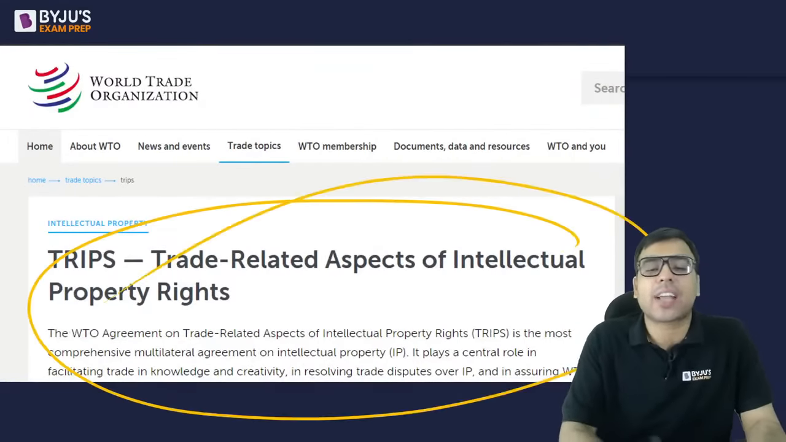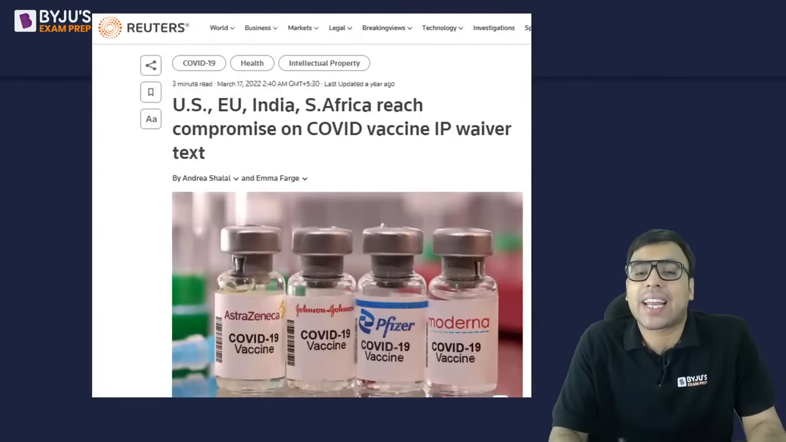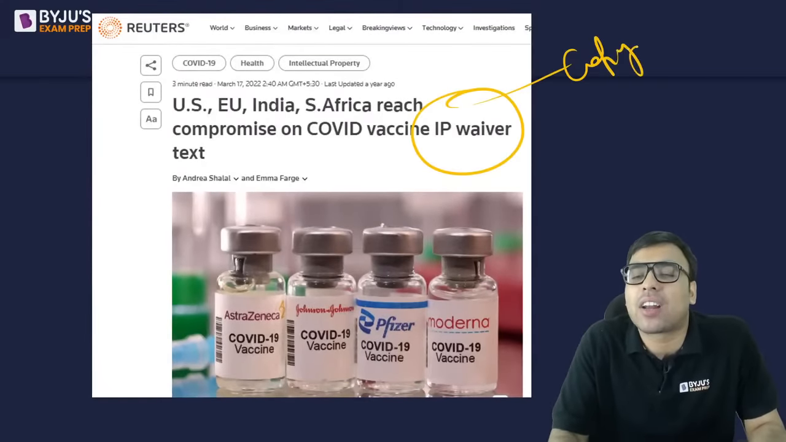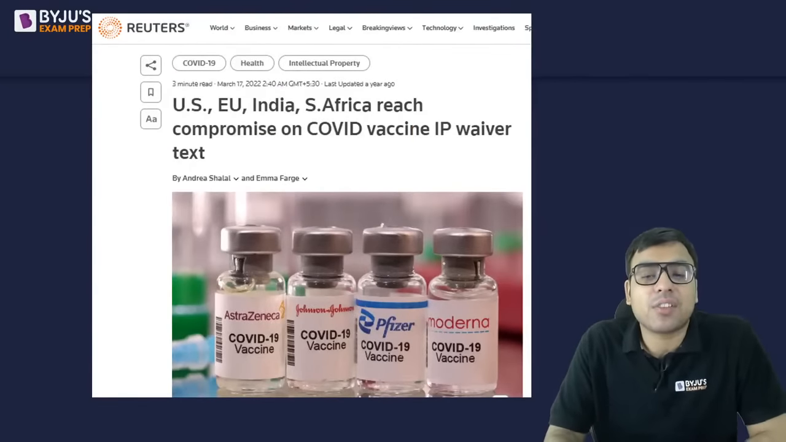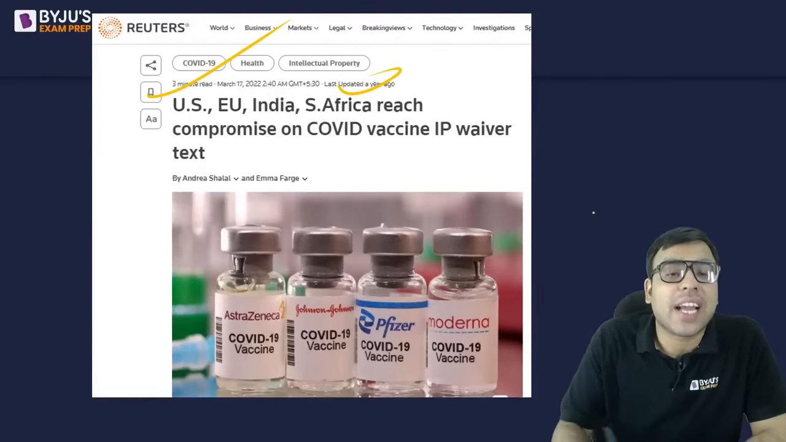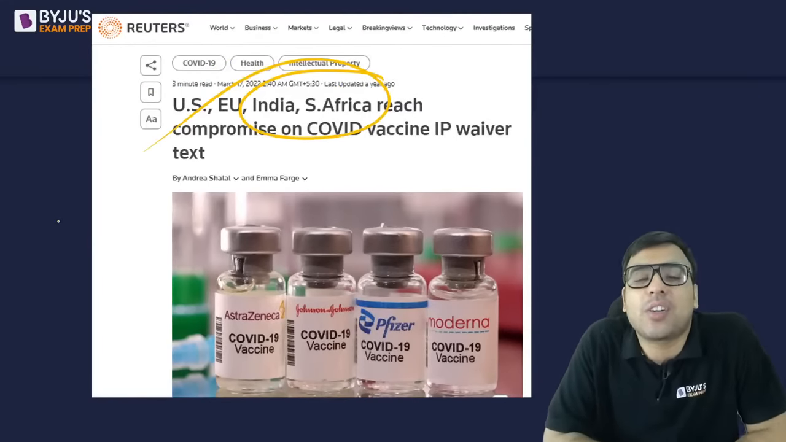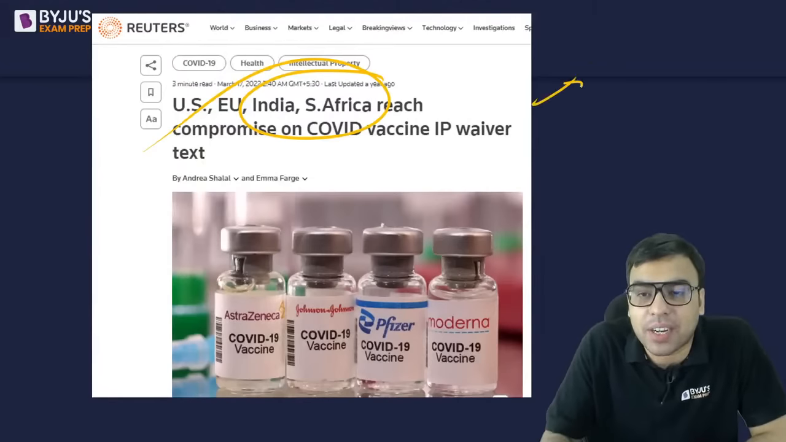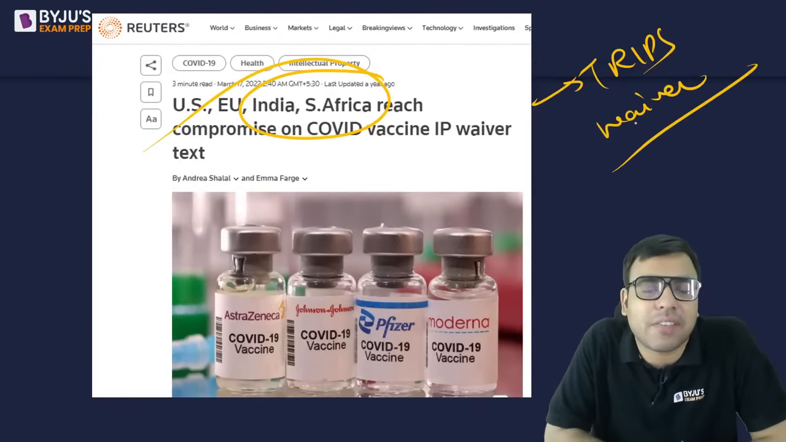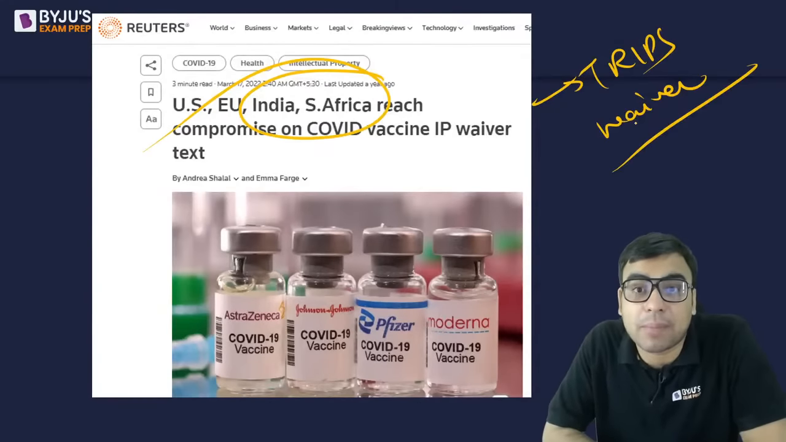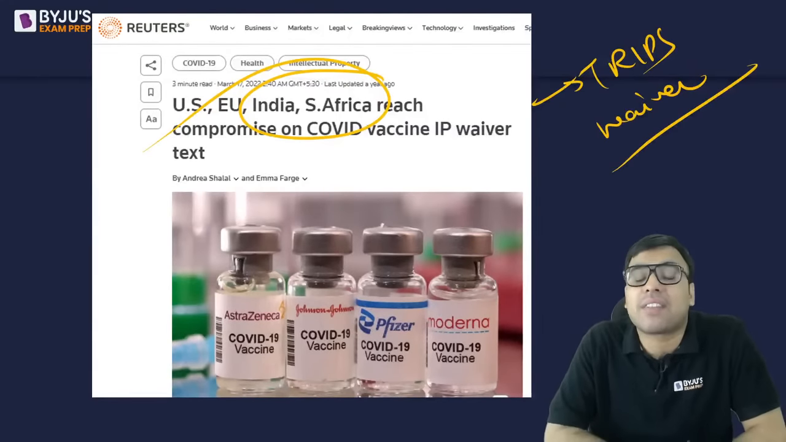ये है. देखो ये actually intellectual property को protect करने के लिए. Intellectual property means like copyright and all, and a patent and all. It was in the news because when COVID-19 was happening, India, South Africa especially requested to waive IP waiver or TRIPS waiver. TRIPS waiver के लिए request किया था. It was very much in the news during second wave actually.